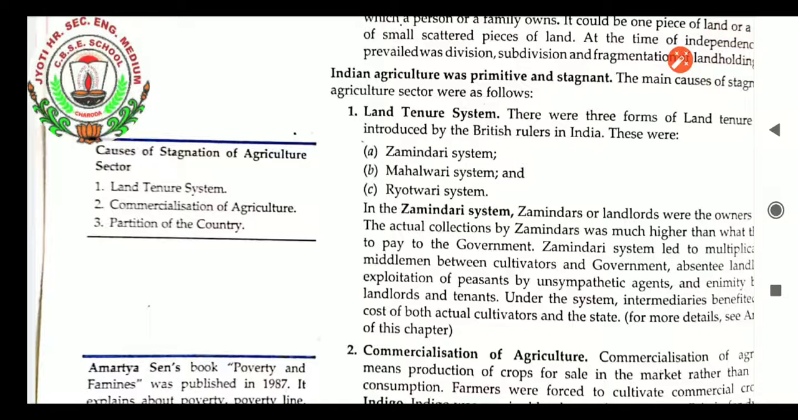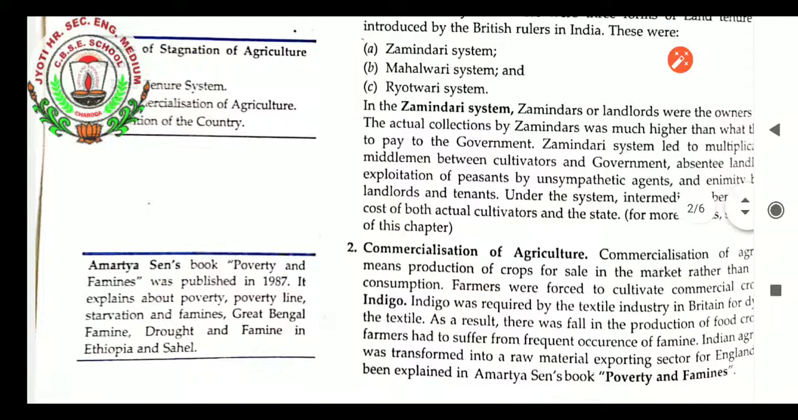The actual collection by zamindars was much higher than what they had to pay to the government. The Zamindari system led to a multiplication of middlemen between cultivators and the government. There was absentee landlordism, exploitation of peasants by unsympathetic agents, and enmity between landlords and tenants. Under this system, the intermediary benefited at the cost of both the actual cultivators and the state. For more details, we have to see the last of the chapter.